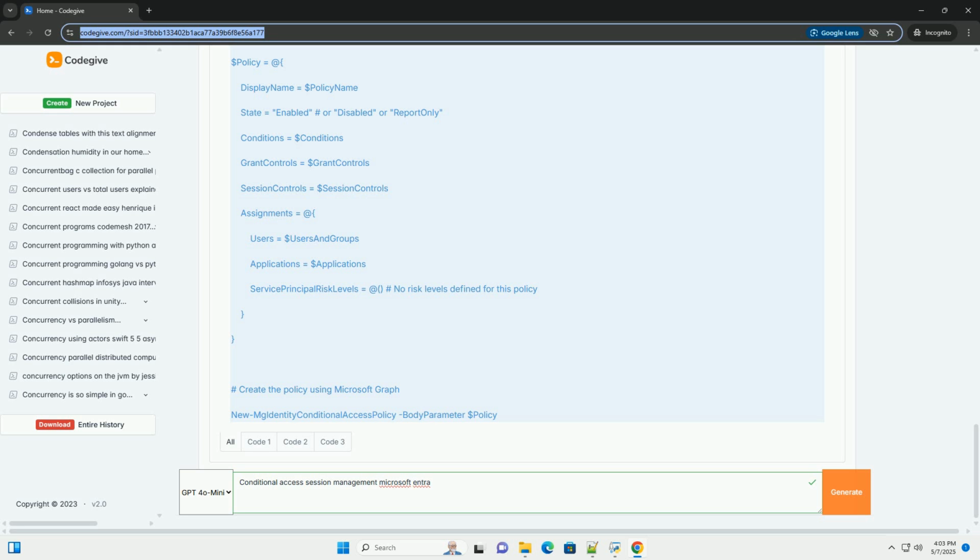Conditional access session management is a powerful tool for enhancing the security of your Microsoft Entra environment and protecting sensitive data. By understanding the various session management options and how to configure them effectively, you can create a tailored security posture that meets your specific needs and improves the user experience. Remember to carefully plan, test, and document your conditional access policies to ensure they are effective and maintainable.